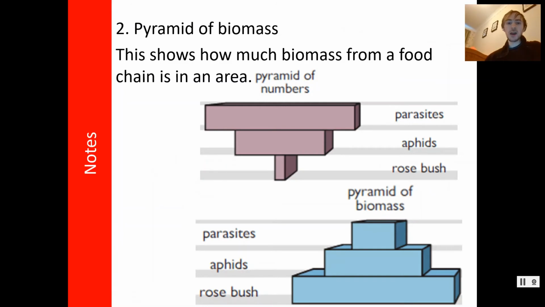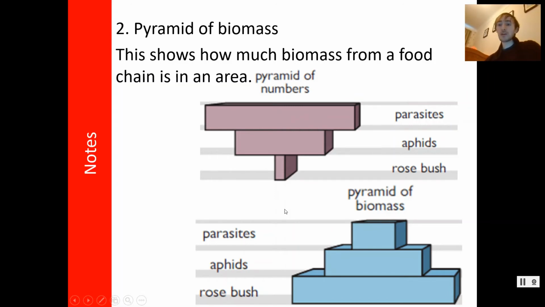Now, pyramids of biomass are slightly different. Pyramids of biomass are always pyramids. Remember, we said there is always less biomass of the high trophic level than the low trophic level. Always. So if we have a look at a pyramid of numbers for our parasites, aphids, rosebush, it's very, very much lopsided. Because there's not many rosebushes, there's quite a few aphids, and there's a lot of parasites per aphid.